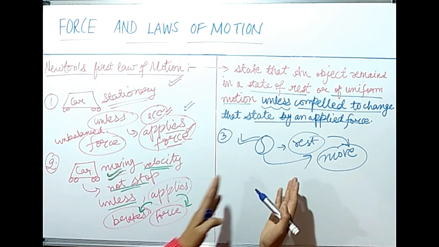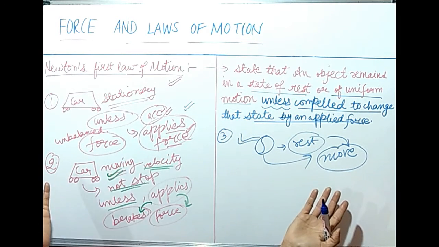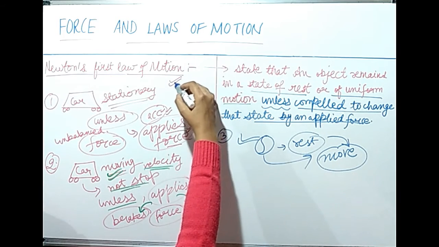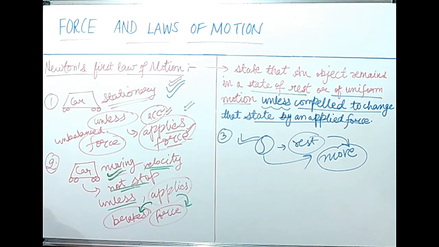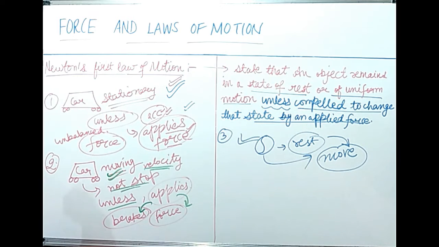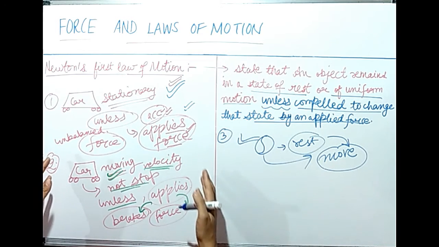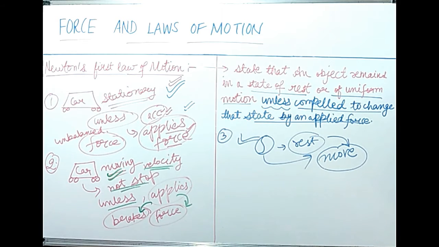So getting this point, dear children, this is as simple as that. There is no hard and fast rule in this first law of motion. This is such a simple law. This is something we already experience in our daily life. We experience all these examples and situations in our daily life, but a few more examples to clear the concept better. I throw a ball.